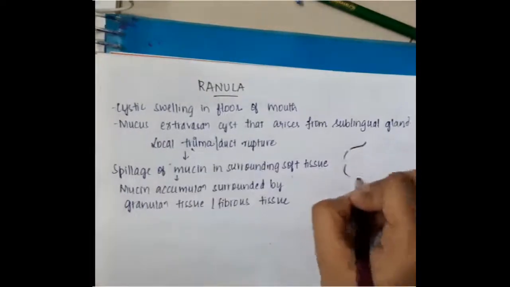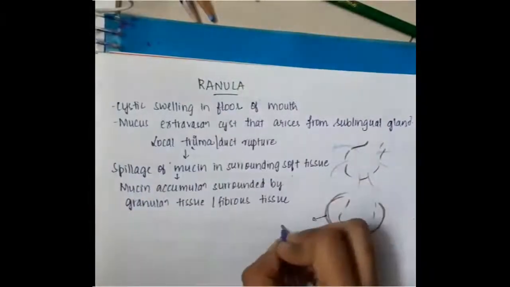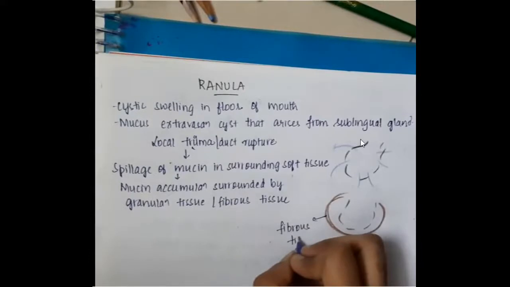This accumulated mucus is surrounded by granulation tissue and fibrous tissue. So that is the sublingual gland. See, this is the extravasation cyst which arises from the sublingual gland. Due to small openings or rupture of the cyst, all the mucin will spill out. And this spilled out mucin is surrounded by granulation tissue and fibrous tissue.